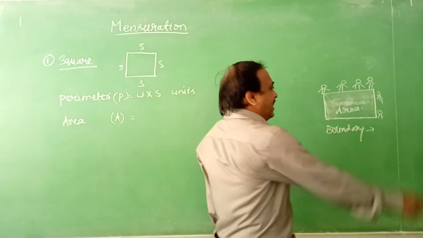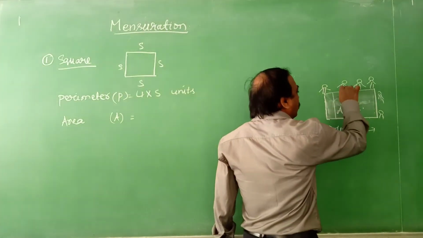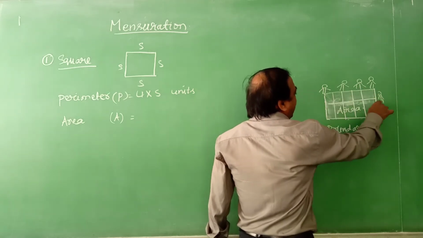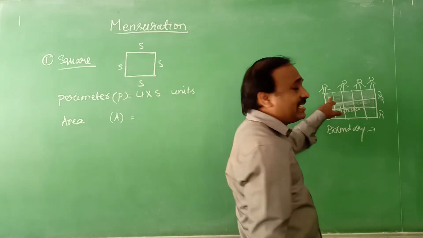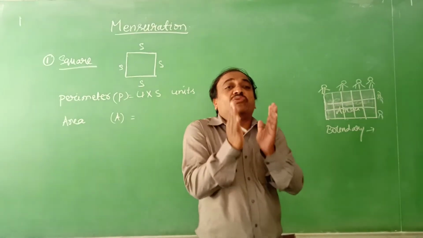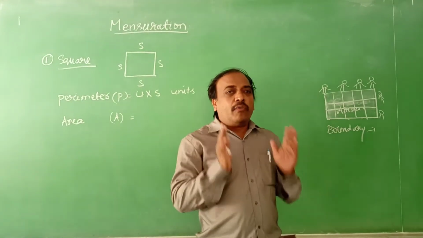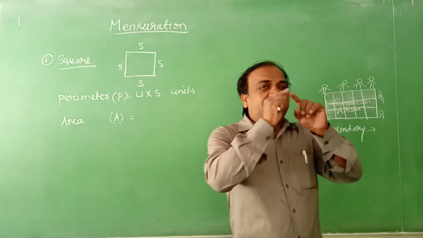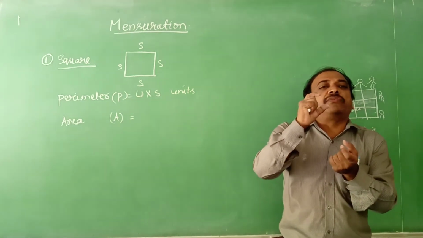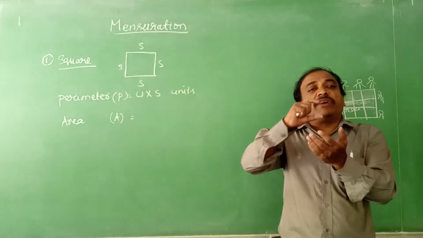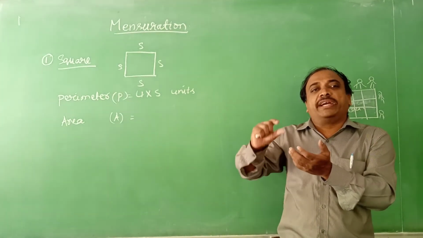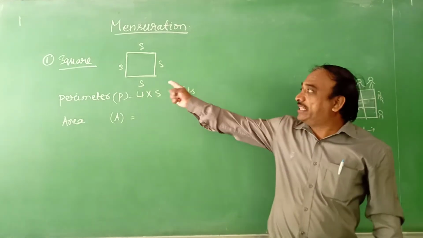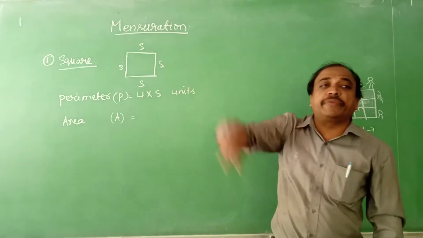Area means, in earlier classes we divided the figure into small 1 centimeter square boxes. Then we calculated the area like this. 1 centimeter square is 1 square unit. In a graph shape, if you observe, each small box is 1 square unit. So how many of these square units can be placed in the region occupied by this closed figure? That is the area.